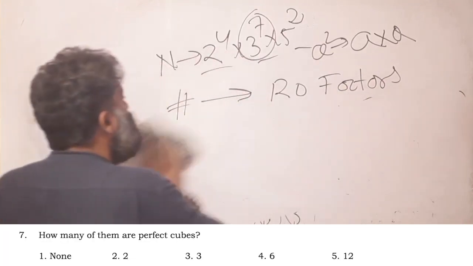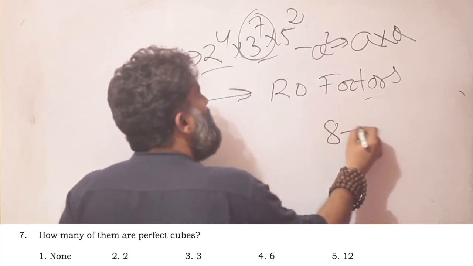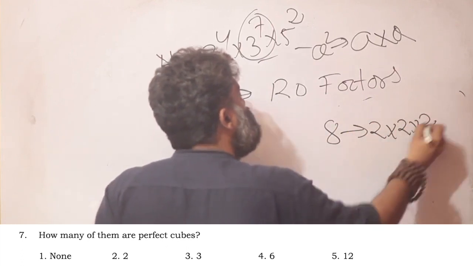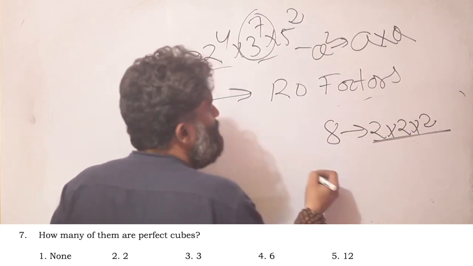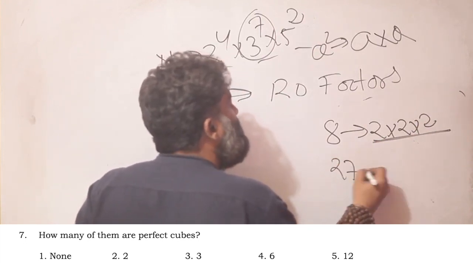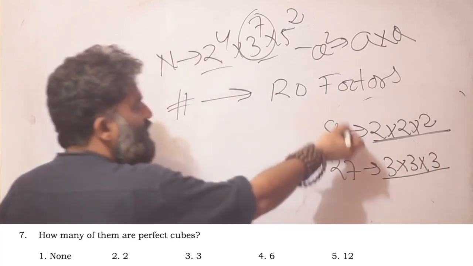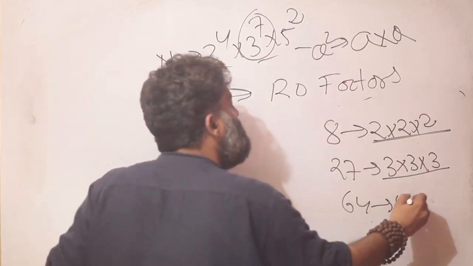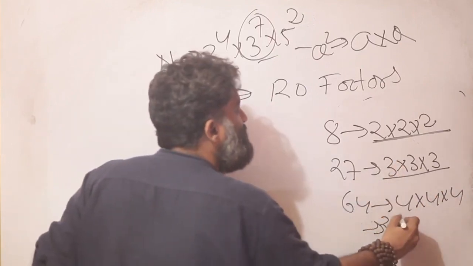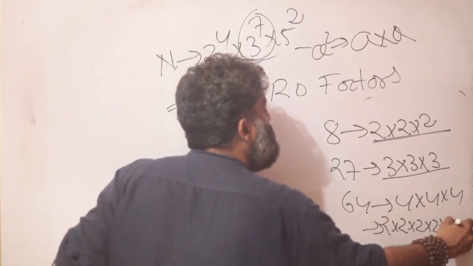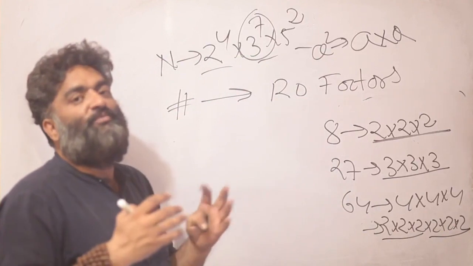Once again, I should know what a perfect cube is. So take an example of a perfect cube. Say 8. 8 is a 2 into 2 into 2. So you see there is a triplet involved. Think of 27. 3 into 3 into 3. Again a triplet involved. You can look at 64. It will be 4 into 4 into 4. And if you break it down again and say 2 into 2 into 2 into 2 into 2 into 2, again you will be able to form a triplet. So now everything should be in triplets.